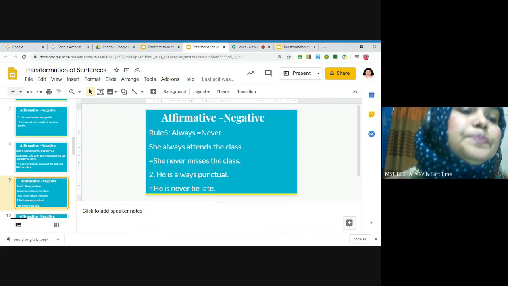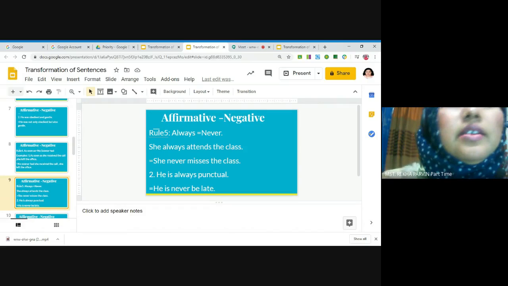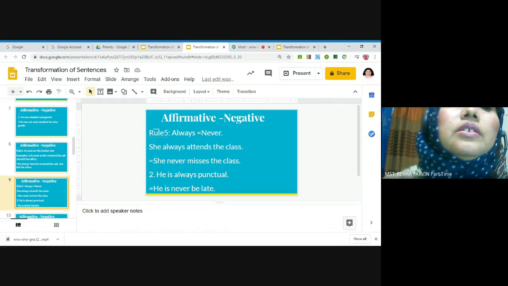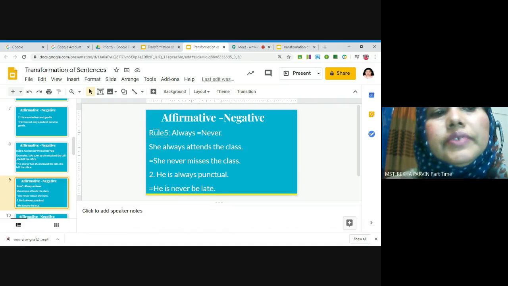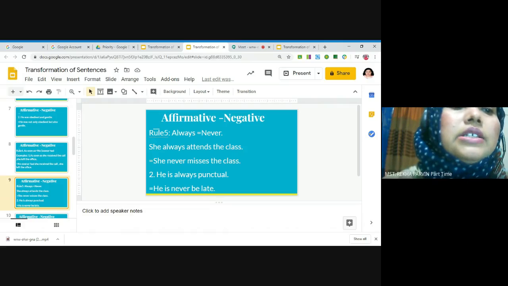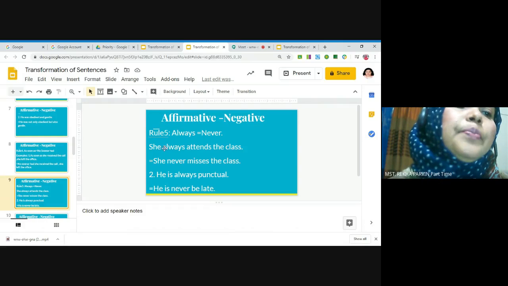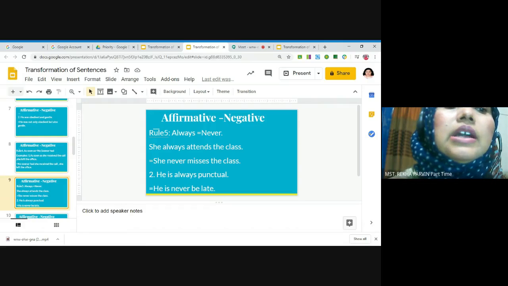And if we get always in any affirmative form, then we will convert it with never. She always attends the class. She never misses the class.